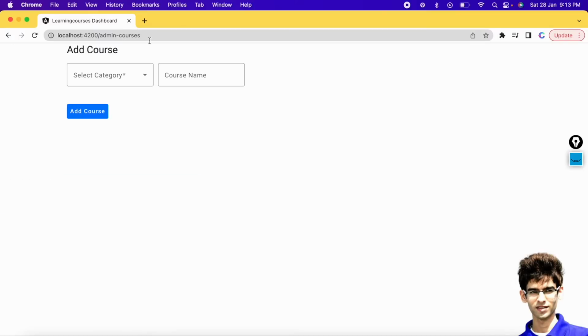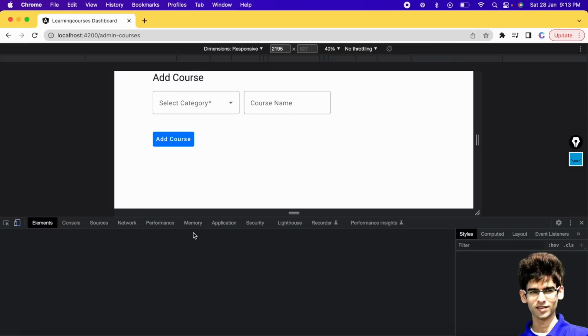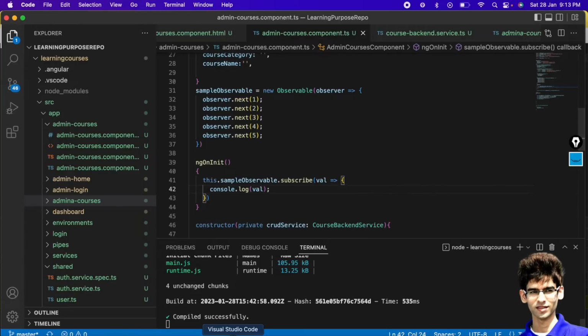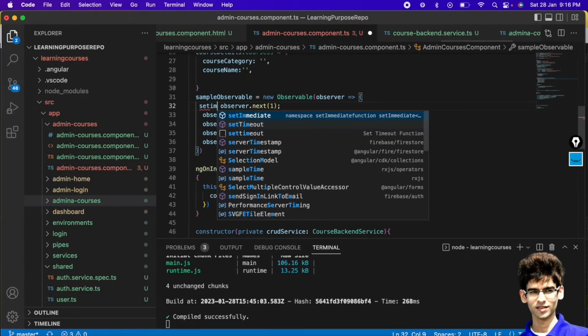Admin courses file, and if I go to inspect here, if I refresh this, you can see the data tasks are getting handled one by one, right? 1 2 3 4 5, step by step the data is getting loaded. So if I add a timer here, you can use the setTimeout method here.